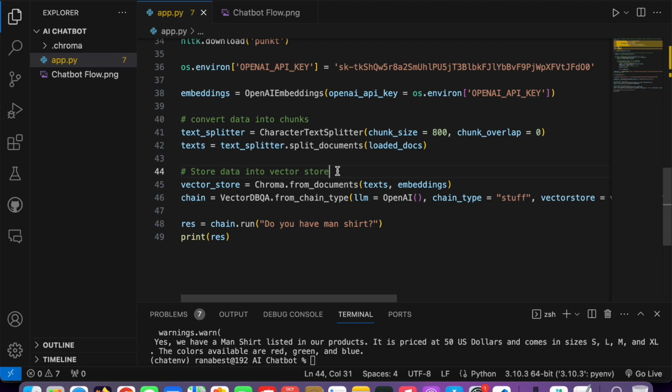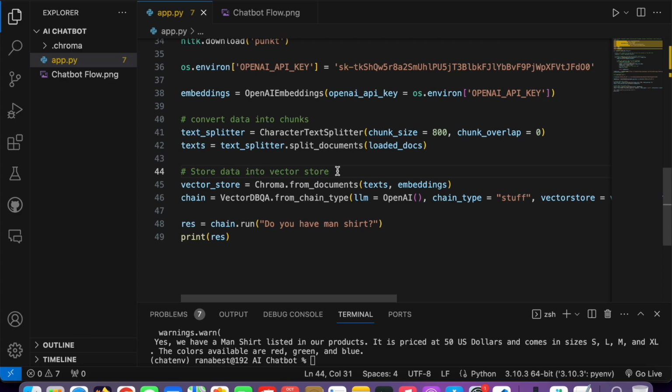But for many intermediate basic chatbots there is no need, this will 100% work. But if you're really going to process very big data, maybe millions of records or maybe lakhs of records, I do recommend moving to that. But if you are going to build basic or even intermediate, this works perfectly.